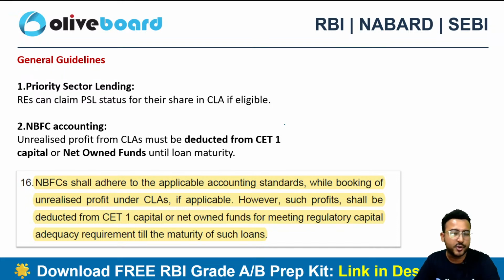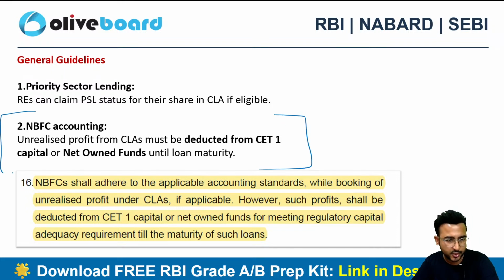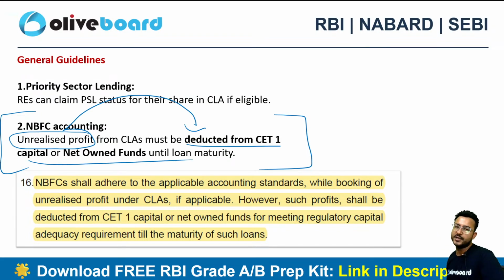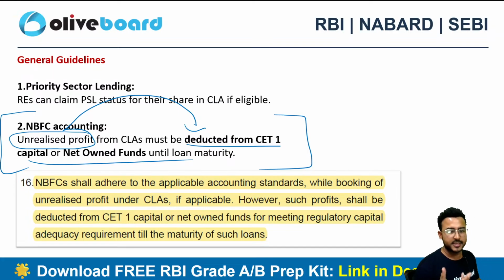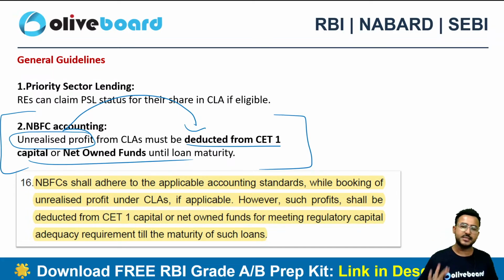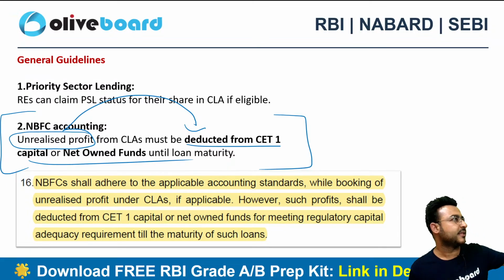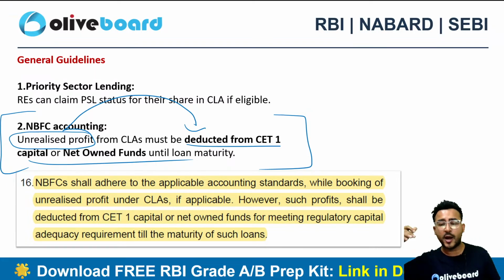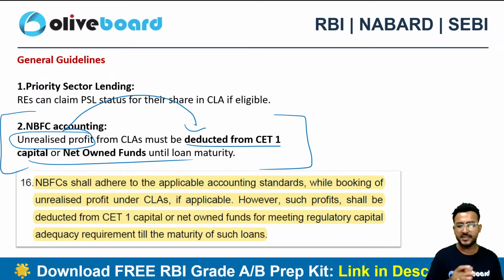Then NBFC accounting related matters are also there in this circular. Let's suppose the NBFC has any kind of unrealized profit. It needs to be deducted from the CET1 or the net owned funds. Why? Because that's unrealized as of now. The circular clearly states that if you are an NBFC, you need to deduct that unrealized profit from the CET1 capital. That's the requirement. However, I feel that if the question level is moderate to high difficulty, then this question can definitely come in the examination. But if it is easy, then there are rare chances that it will come.